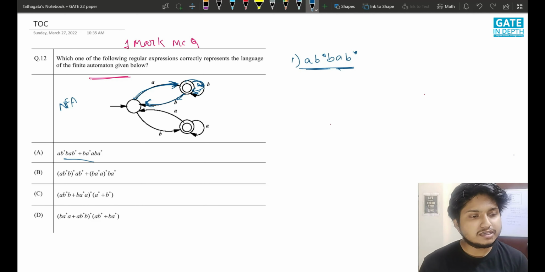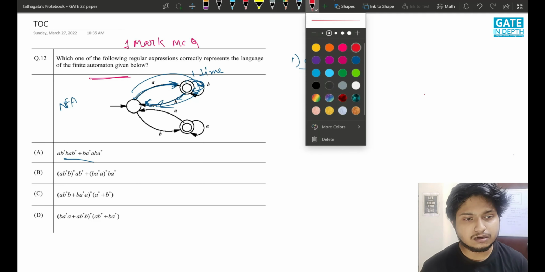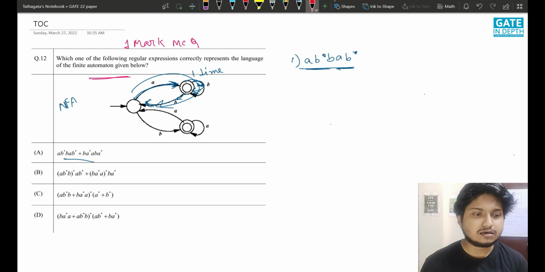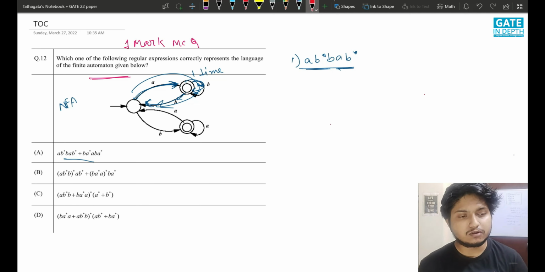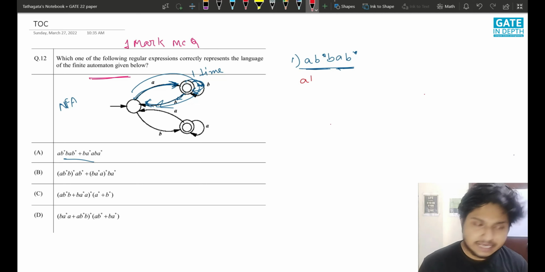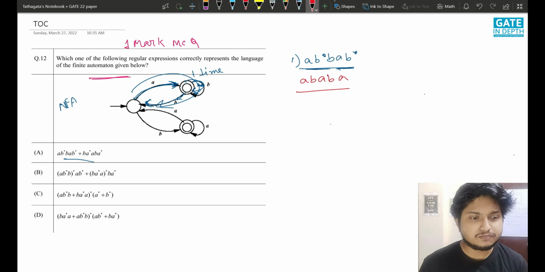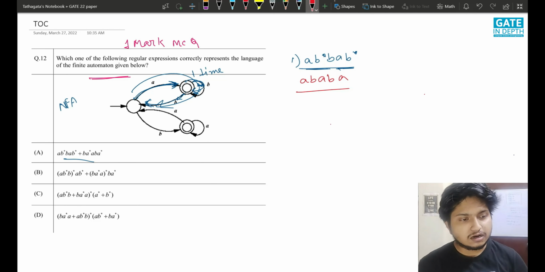Okay, but this loop is forming just one time, and we want it unlimited number of times definitely. Let us just take one example to see it clearly, the counter example that I am talking about should be A B A B A. Okay, so this should be the counter example.